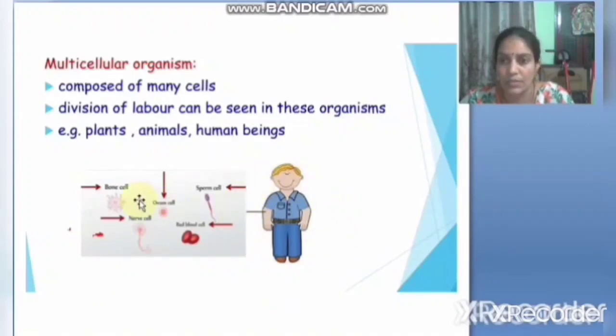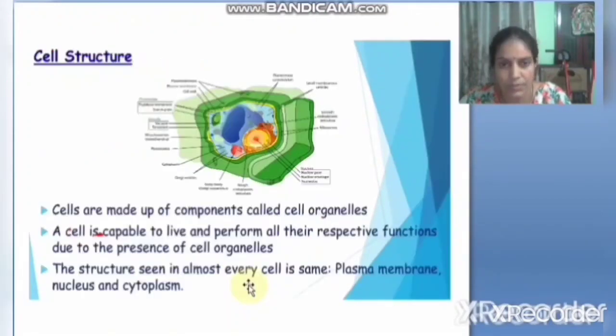See, bone cells are present in our bones, which are very essential for giving stiffness to our body. Like that, nerve cells: we are remembering everything and doing so many works with our common sense because of these nerve cells. Okay children, these are multicellular organisms. You have learned two definitions till now. What are they? Unicellular organisms and multicellular organisms. Organisms which are composed of many cells are called multicellular organisms.